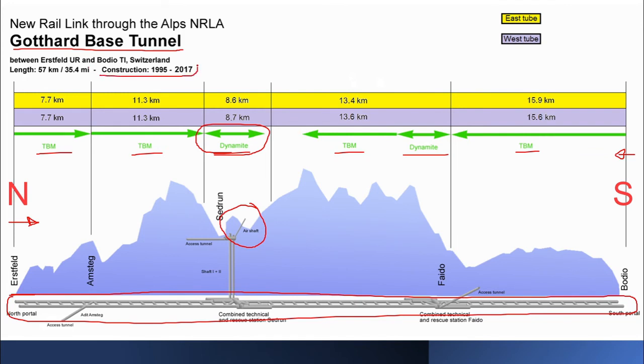So now you can see this Gotthard base tunnel. The construction period is from 95 to 2017, so more than two decades it took for construction of this tunnel. Due to the extremely hilly terrain it was difficult, but still they finished it with all the difficulties. And here you see they had just one shaft used. Maybe if they would have used multiple shafts, they would have done this work a bit quicker. But again, that's up to the situation they faced during that period of 95 to 2017.